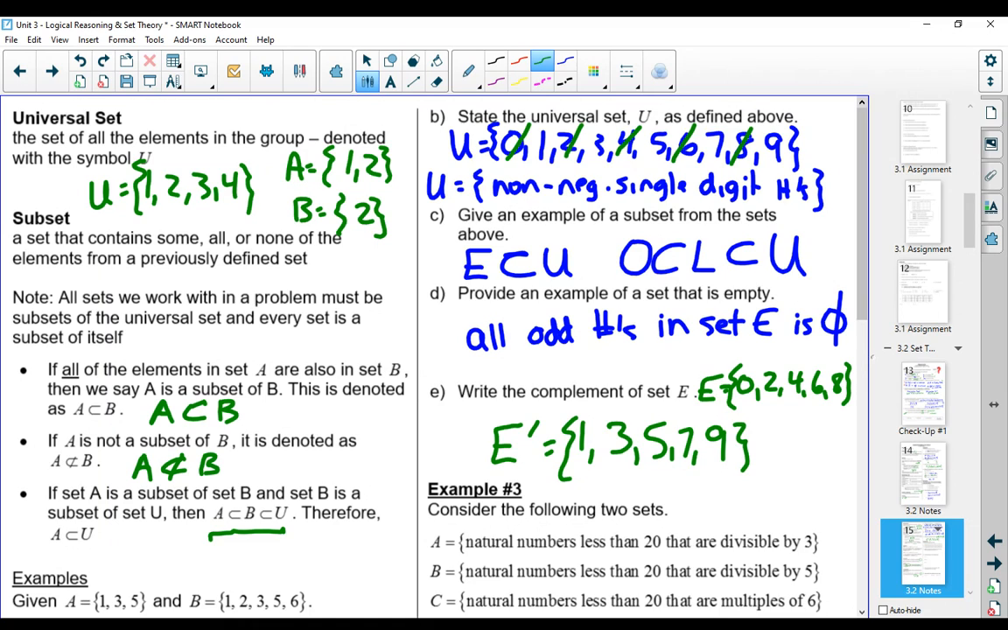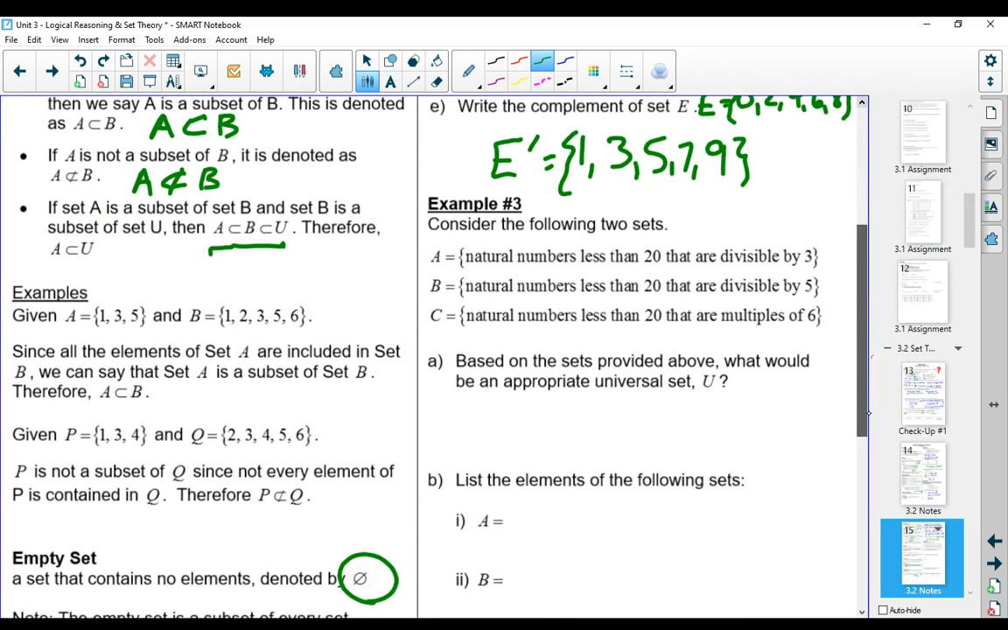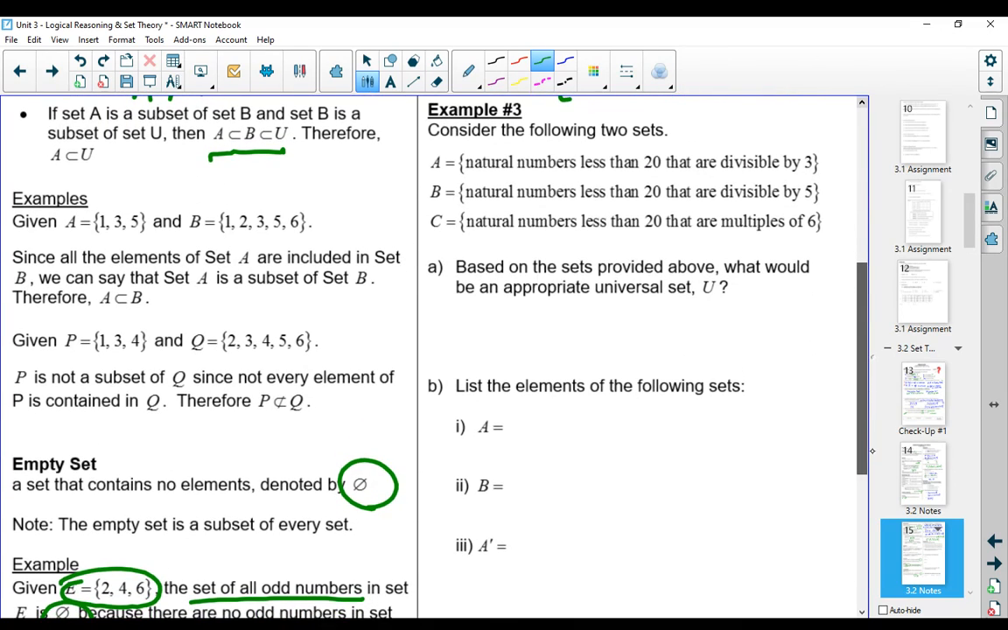Now for example number 3, we're given more sets here again. And as you're doing this again, it might be helpful to write out all of your sets, which we'll do here shortly. A is the natural numbers less than 20 that are divisible by 3. That means numbers that 3 can divide into evenly. B is natural numbers less than 20 that are divisible by 5. And then C, numbers that are multiples of 6.